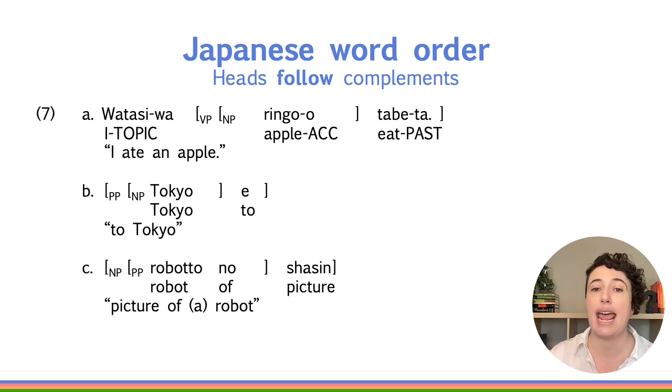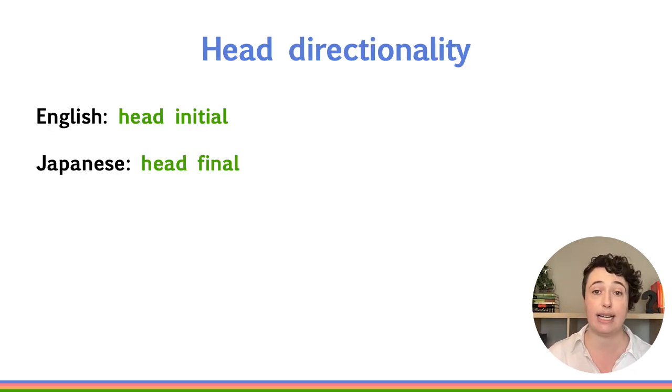Technically, words like to in Japanese would be postpositions instead of prepositions, and sometimes the more general term adpositions is used for both languages like English and languages like Japanese. These terms are parallel to suffix, prefix, and affix in morphology. The ability of heads to either precede or follow their complements is called head directionality. A language can be head initial like English or head final like Japanese, or it can even have different orders for phrases of different categories.